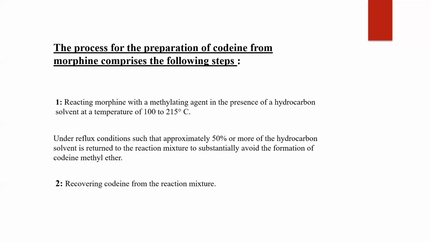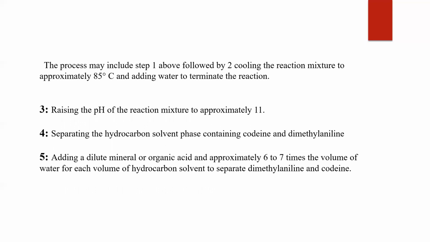The second step is recovering codeine from the reaction mixture. The process of recovering codeine from the reaction mixture may include step 1 above, followed by step 2, cooling the reaction mixture to approximately 85 degrees Celsius and adding water to terminate the reaction. The third step for this process is raising the pH of the reaction mixture to approximately 11. The fourth step is separating the hydrocarbon solvent phase containing codeine and dimethylaniline.